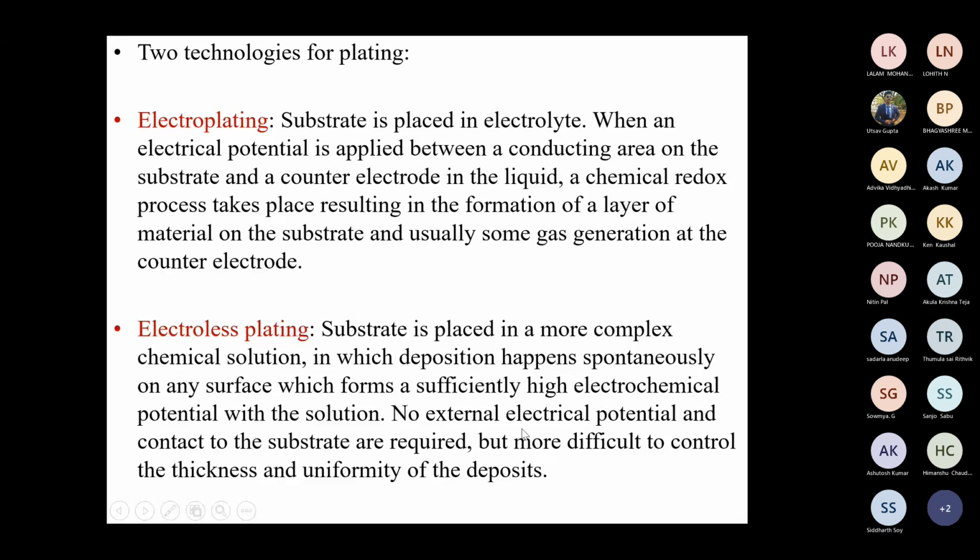No external electrical potential or contact to the substrate is required, and it is more difficult to control the thickness and uniformity of the deposit.